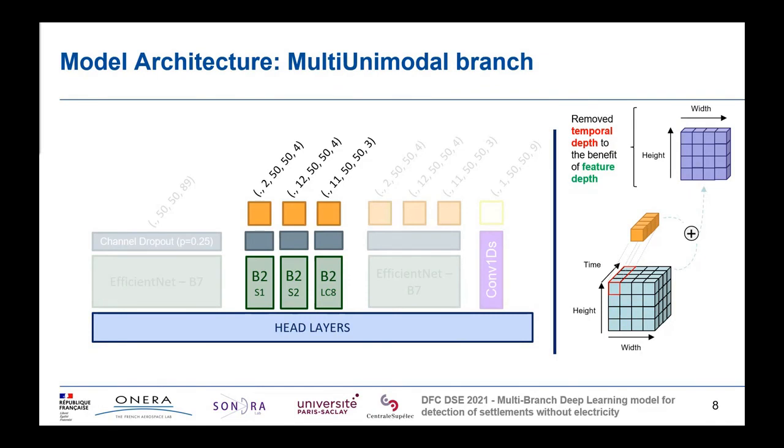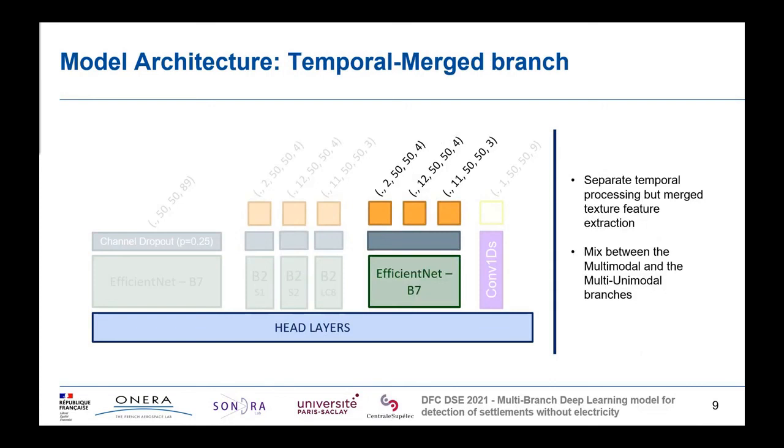Then the last branch is acting as a mix between the last 2 branches. Here we extract first temporal features from each sensor data separately, then we merge them to then extract a texture feature alongside the channel dimension. All these 4 branches are then merged together at a fully connected level before being classified in one of the 4 supplied classes.